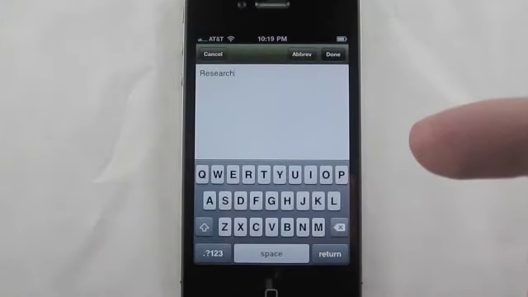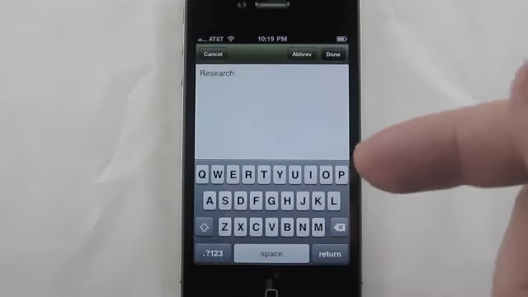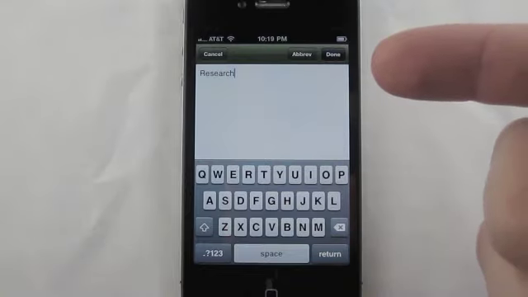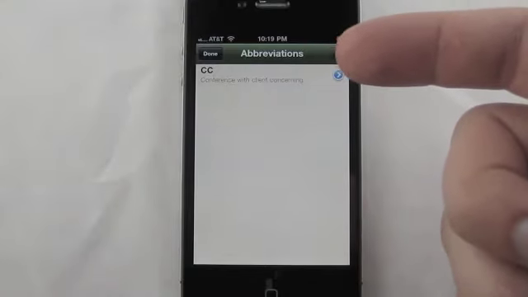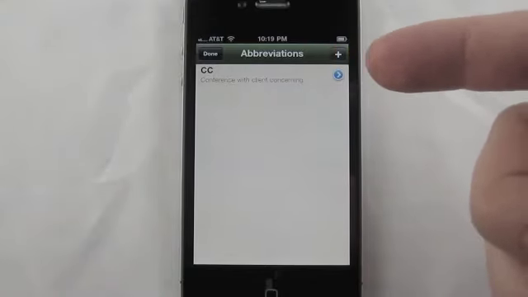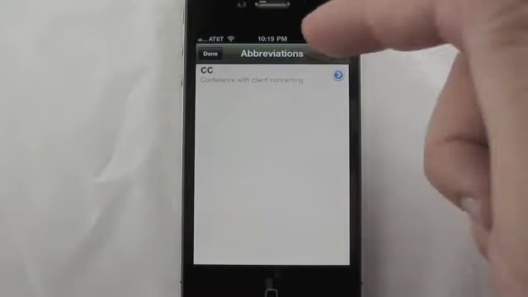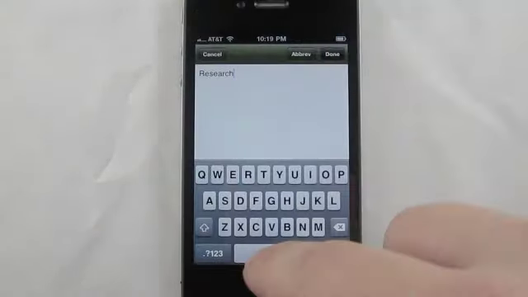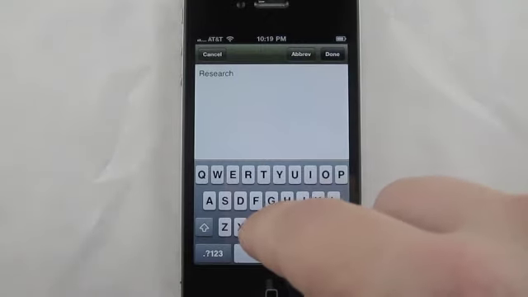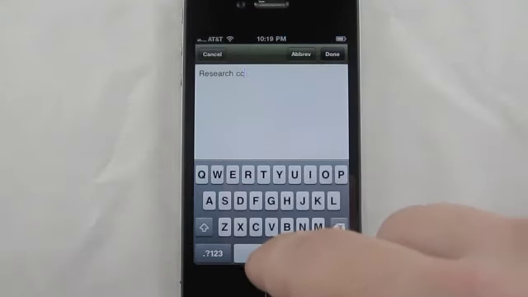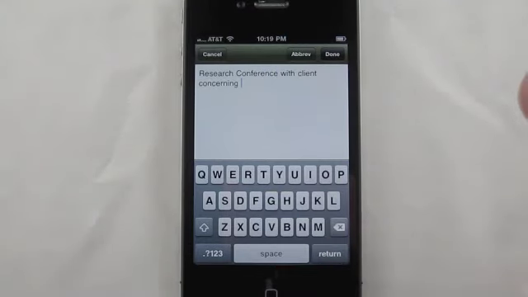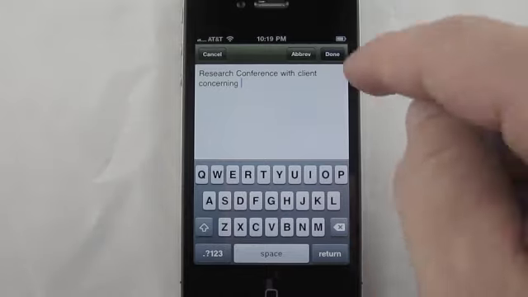Now one of the features of iSlips for Perfect Law is the concept of abbreviations. In this case we have an abbreviation already set up for Conference with Client Concerning with a shortcut of CC, and we'll show you how that works. Very simply, as you're typing along, you put in the abbreviation and hit space, period, or whatever, and it will go ahead and expand out that abbreviation.